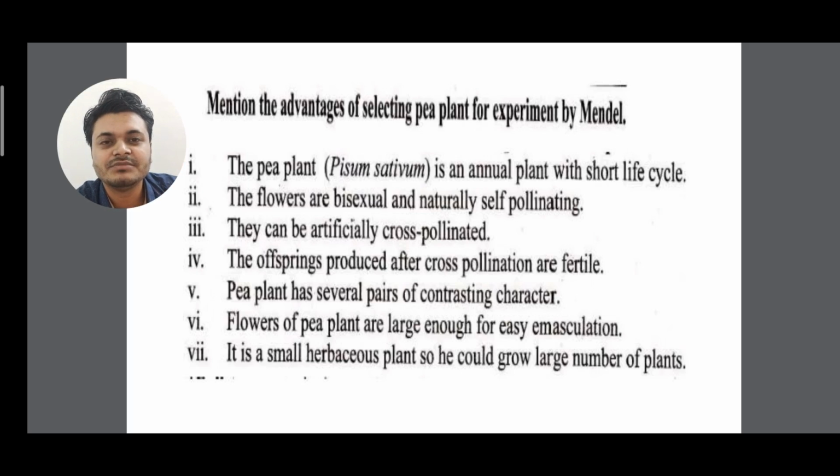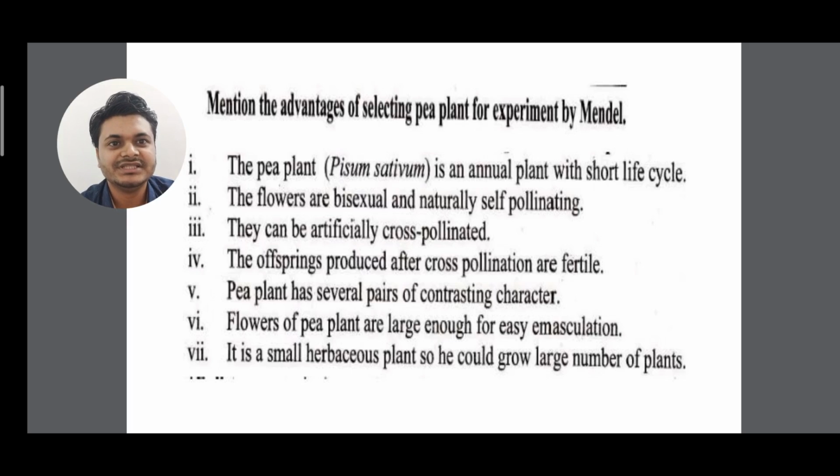Bisexual means they have both male and female gametes. That means anther and gynoecium are both present, so the entire androecium and gynoecium is present. Another name for androecium is stamen. The androecium consists of anther and filament, and the gynoecium, also called the pistil, consists of stigma, style, and ovary.